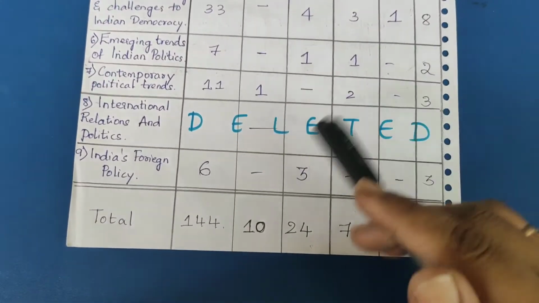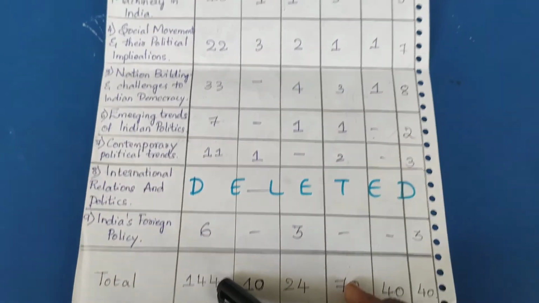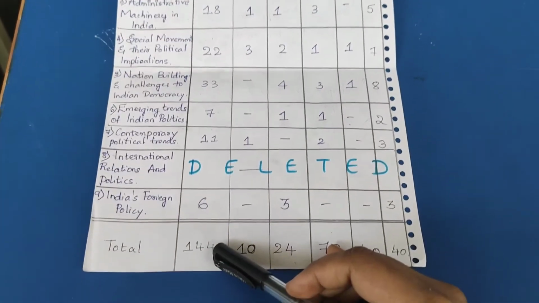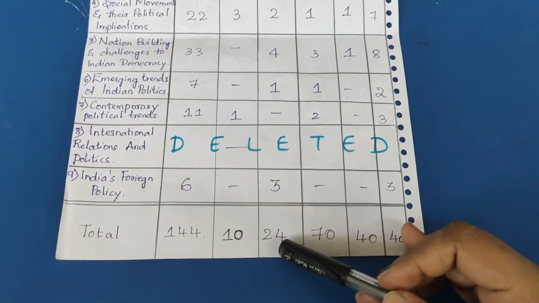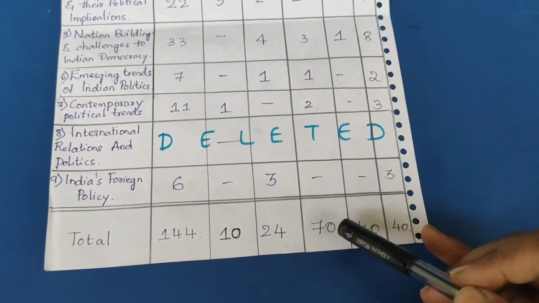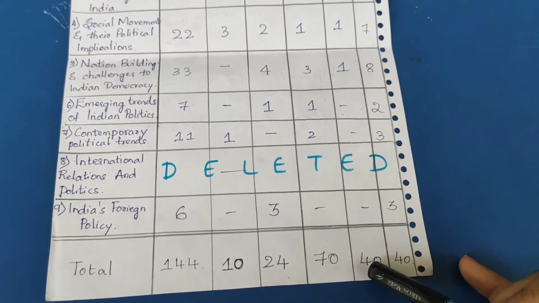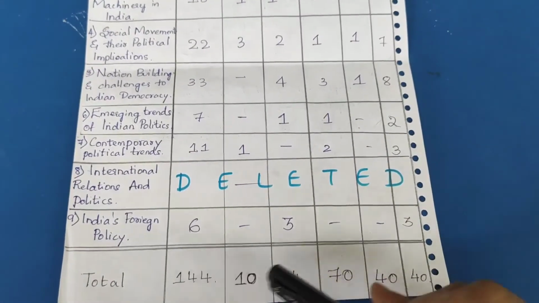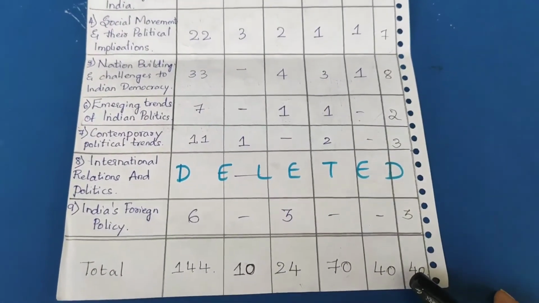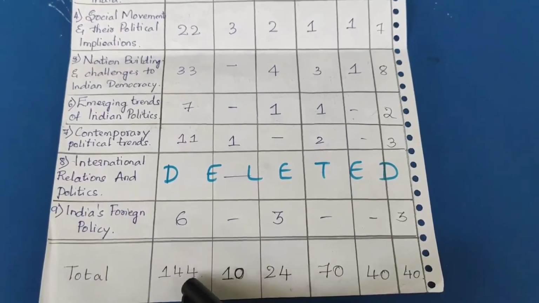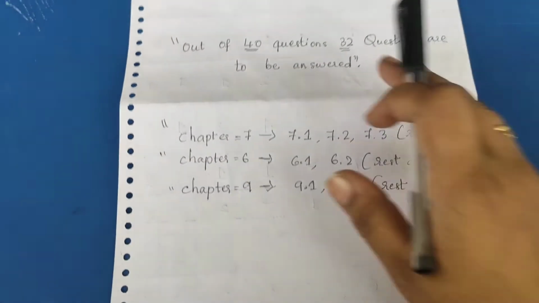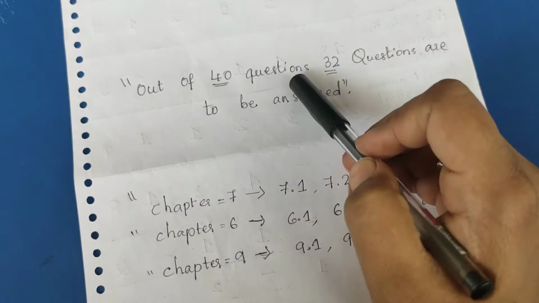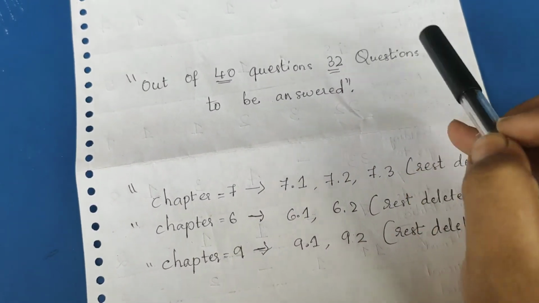So overall 144 marks is in that. 1 mark is 10, 2 mark is 24, 5 mark is 70, and 10 mark is 40. So overall 40 questions will be asked, and overall marks is 144. So out of 40 questions we need to answer 32 questions.